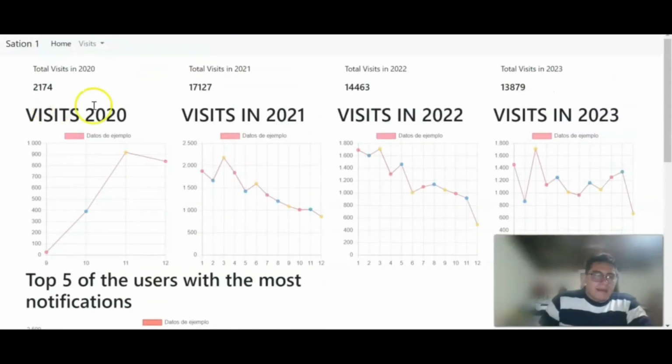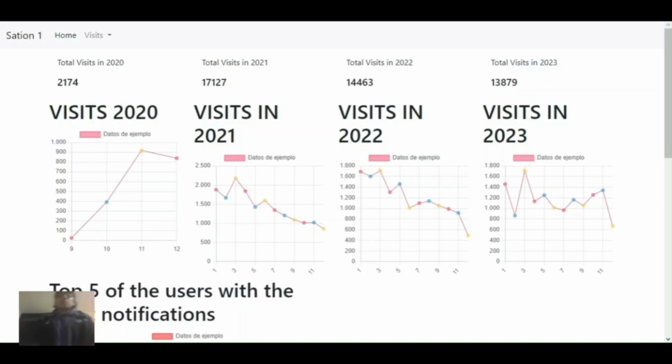We can also see the total number of visits that the canton has had during the past 4 years, which my partner will explain. Thank you.